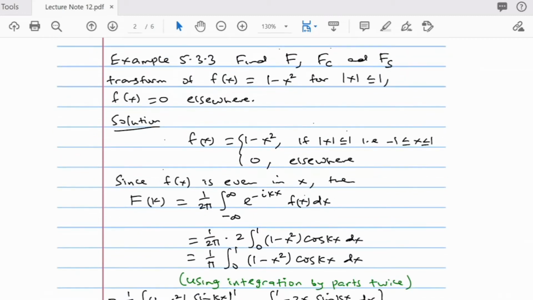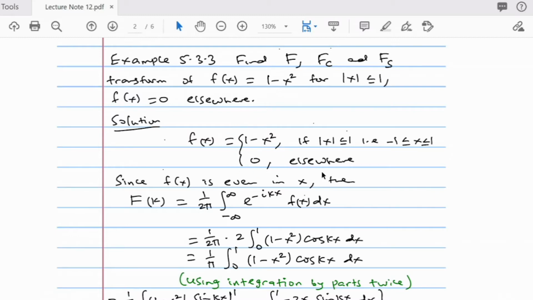Okay? The way we define f of x is 1 minus x squared if modulus of x is less than or equal to 1. So modulus of x less than or equal to 1 implies minus 1 is less than or equal to x, and x is less than or equal to 1. That is what it means. And it's 0 elsewhere. So this function is an even function in x.